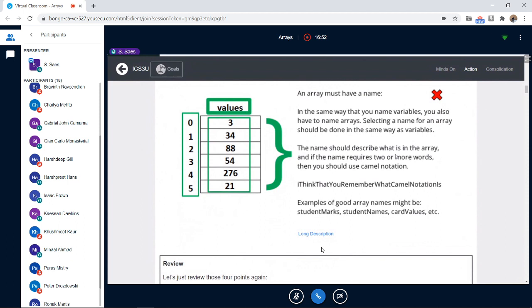The name should describe what is in the array, and if the name requires two or more words, then you should use camel notation, which means if there are two words, the second word has to start with a capital letter. Okay, I think you remember what camel notation is. Examples of good array names might be studentMarks, M is capitalized, studentNames, N is capitalized, and cardValues, V is capitalized. So this is the name of the array.